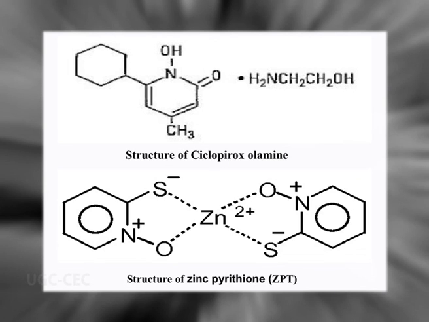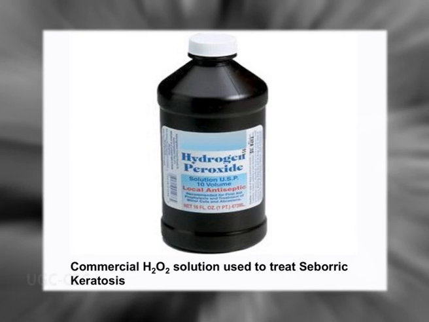Now it can be controlled in different ways. Primarily, it can be controlled by selenium compound, to be specific, selenium disulfide, or it can be controlled by ciclopirox olamine, or it can be controlled by zinc pyrithione or ZPT. These are common anti-Malassezia compounds. Of course, we can also use hydrogen peroxide, and this hydrogen peroxide mixed with water in 1:1 can be very effective, particularly in Malassezia infection of the toes.